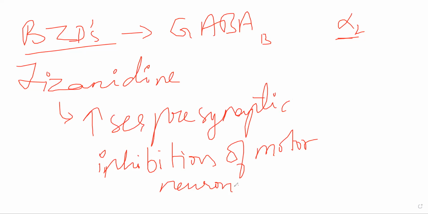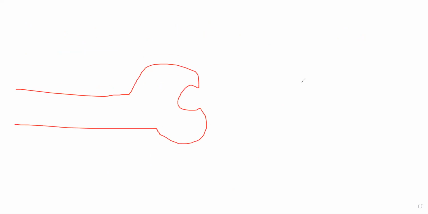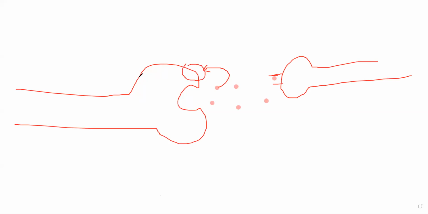Okay, what is presynaptic inhibition? In a synapse, when we were studying cholinergic drugs, if you remember, I told you, supposing this is neuron 1 and this is neuron 2, or the motor end plate or whatever it is, a ganglia, where you have your nicotinic receptors or cholinergic receptors essentially, and acetylcholine is coming out here and stimulating this receptor. At that time, I told you some molecules of acetylcholine can go back and cause presynaptic inhibition.